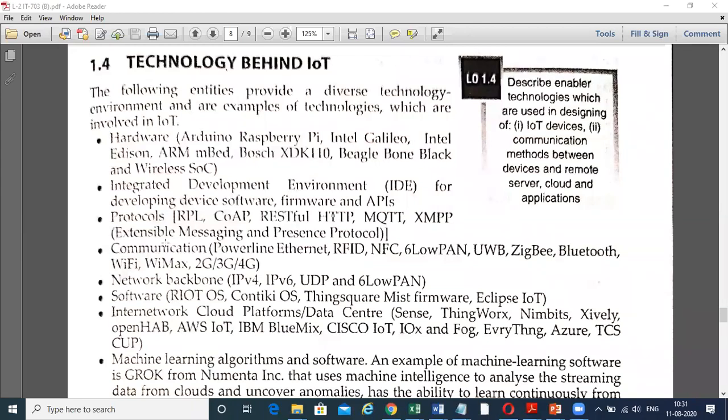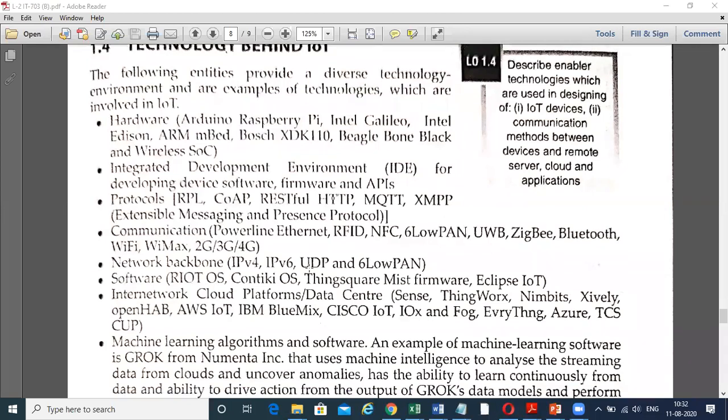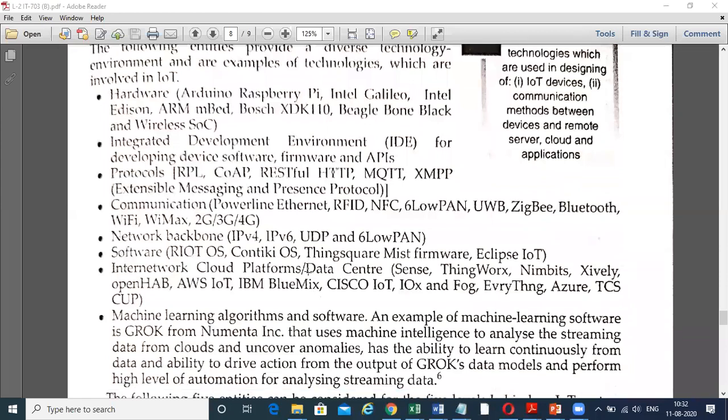Then the protocols which you will use, we will discuss later. These are the communications, that is how the data will communicate with the other devices. For the network backbone, we will see the network architecture. And there is the software we need, especially for the Raspberry Pi.